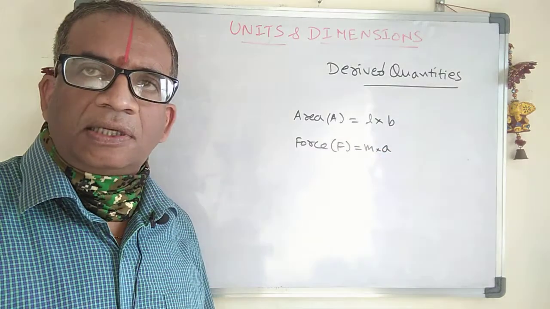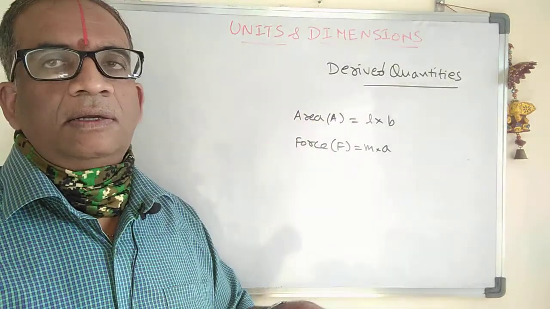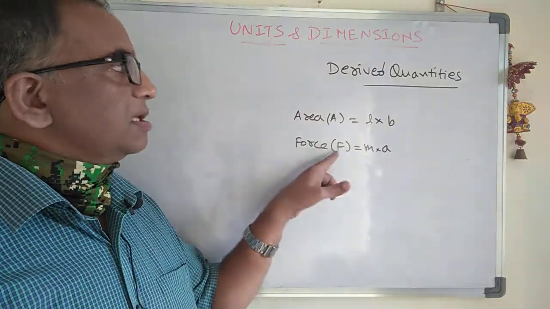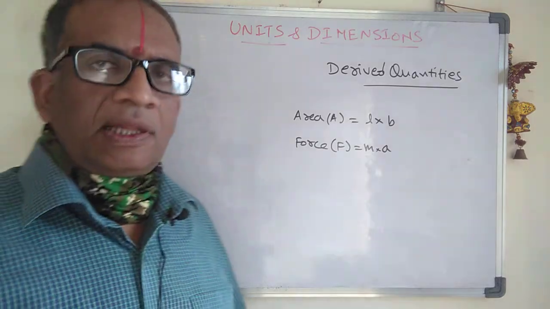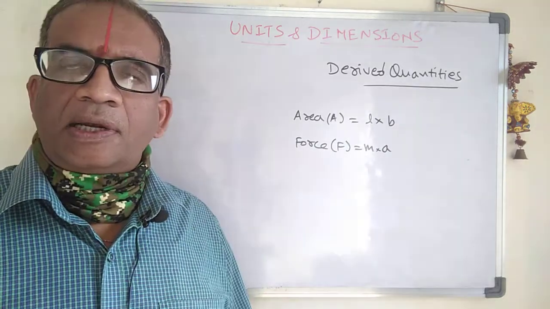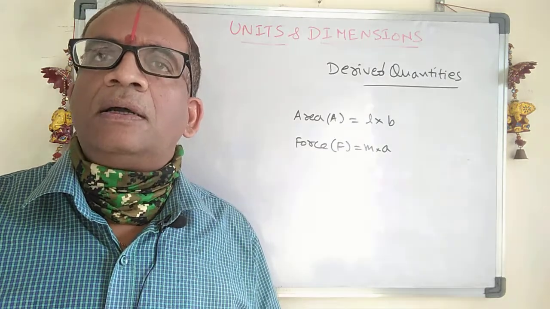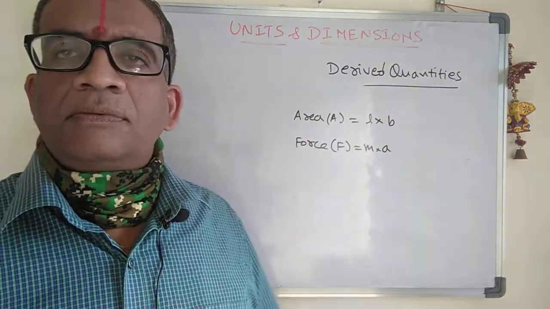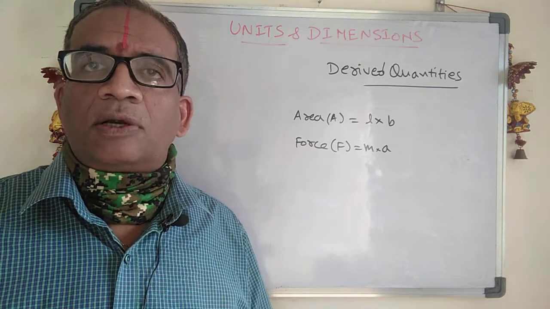Mass is a fundamental quantity, acceleration is another derived quantity, so mass into acceleration gives a derived quantity. Usually when different fundamental quantities are multiplied or divided, you will get derived quantities.